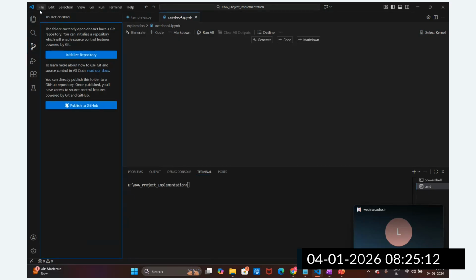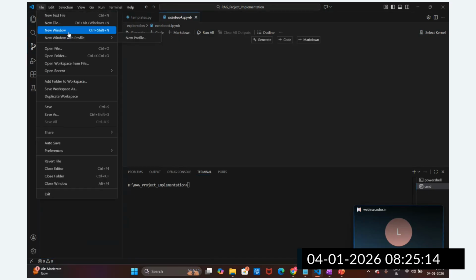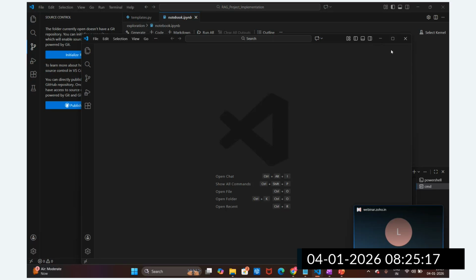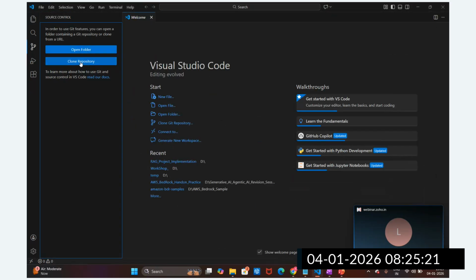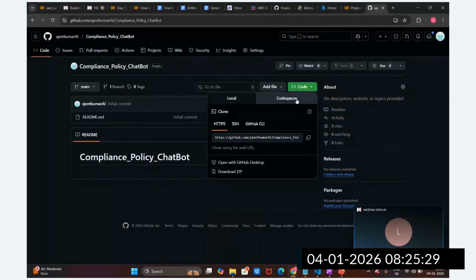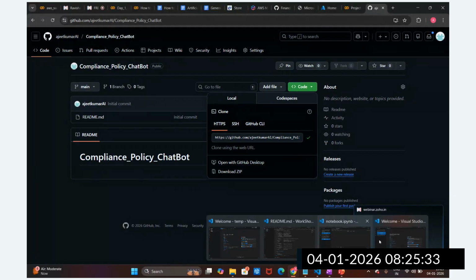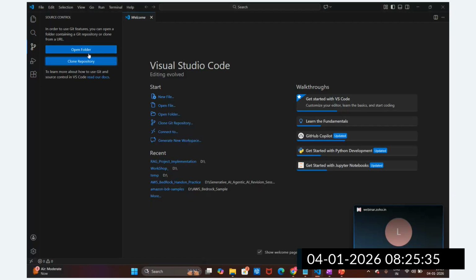Let me create a new window. I will clone this repository first of all. Here, clone the repository. I will paste the repository URL link, whatever I have copied, right? We have created this repository now. Just copy, clone repository, and paste the URL.